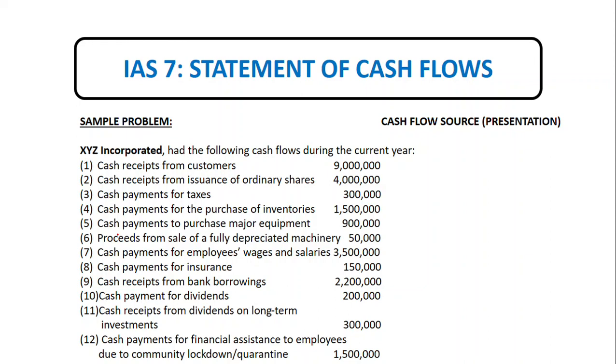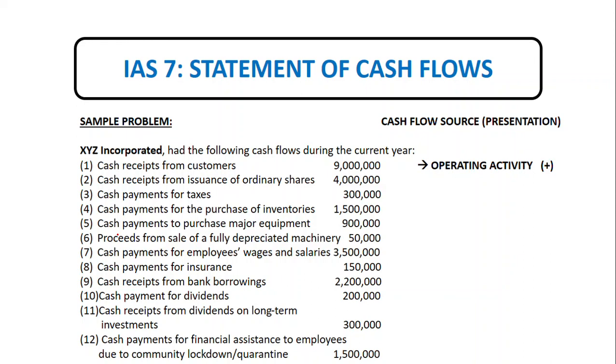XYZ Incorporated had the following cash flows during the current year. One is cash receipts from customers. So we need to identify, is it an operating activity, financing activity, or investing activity? And then is it an addition or is it a subtraction? So number one is an operating activity, but addition.